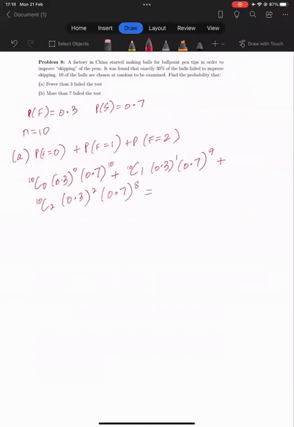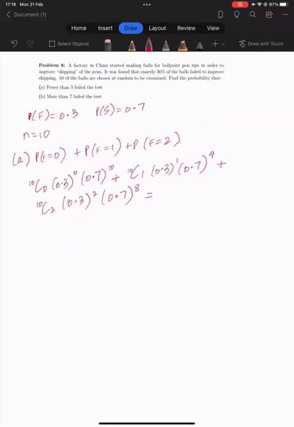This should give us 0.3828. Okay, for part B, more than 7 failed the test. So x is greater than 7. So x is either 8 or 9 or 10.